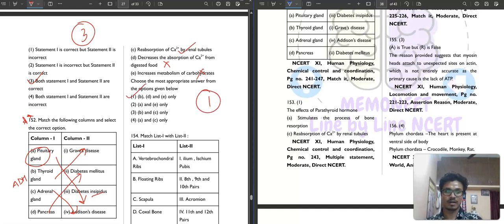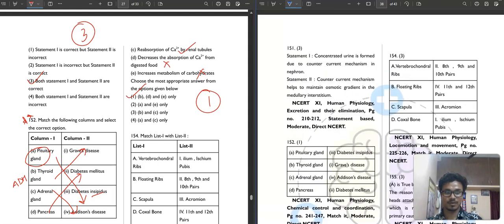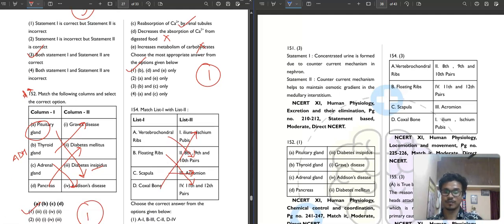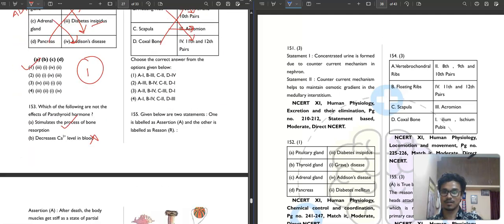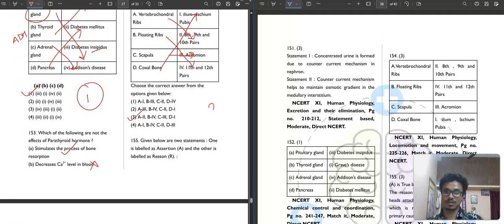Then question number 154. Vertebrochondral ribs are the 8th, 9th and 10th pair of ribs. Floating ribs, which are floating ribs? 11th and 12th rib pairs are floating ribs. Then scapula. Scapula has the acromion process. Then coxal bone: ilium, ischium and pubis. So the correct answer for this question will be option number third.